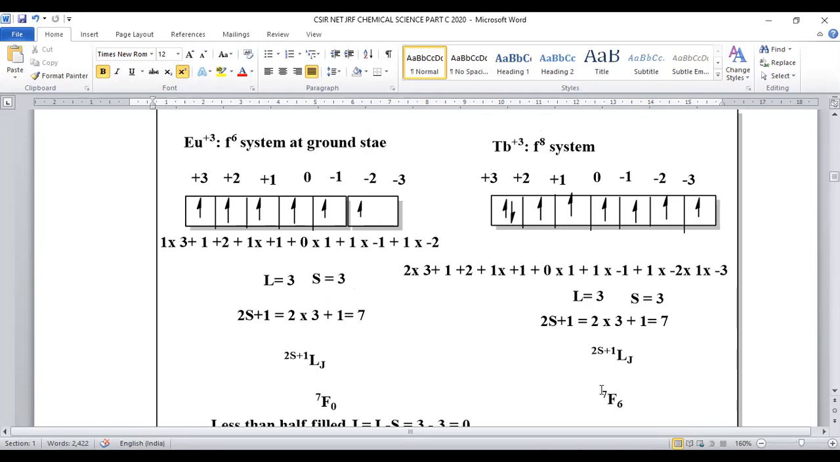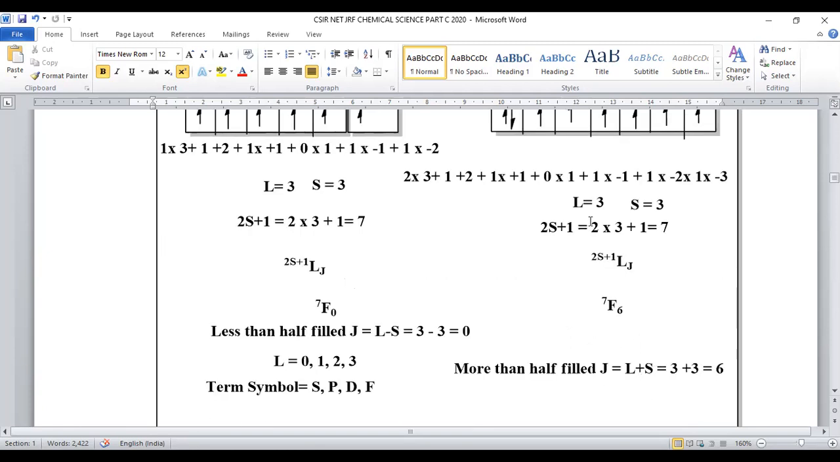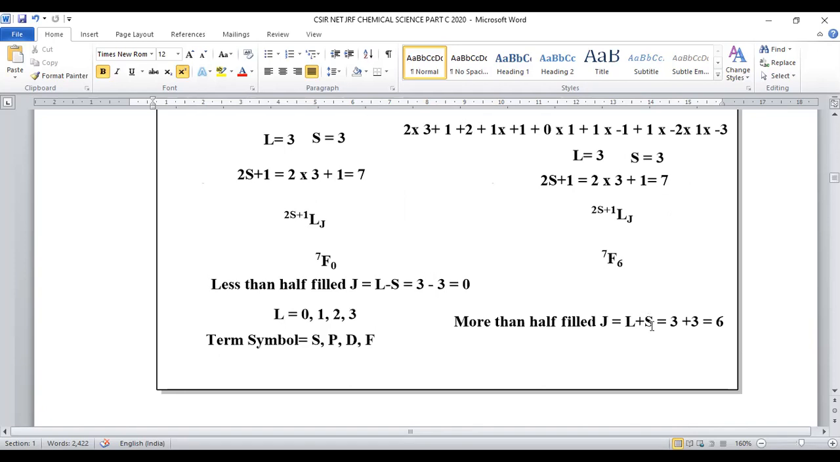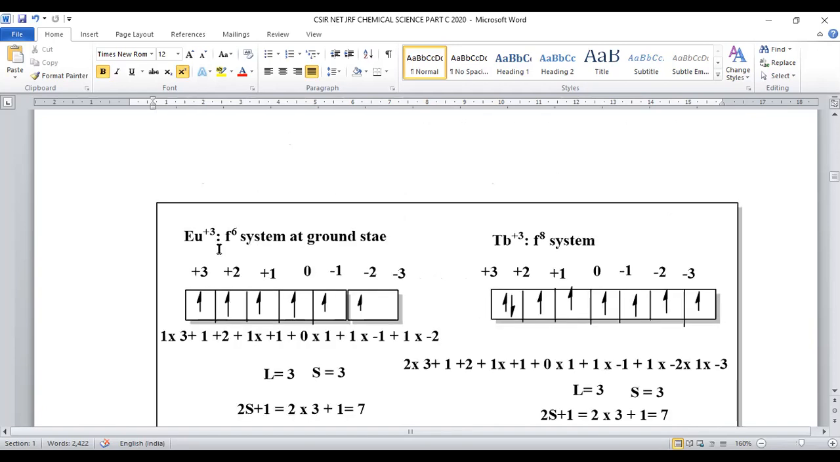So here spin multiplicity is 7, and the J value can be calculated by taking the L plus S formula, being a more than half filled electronic configuration. So L value is 3, S value is also 3, 3 plus 3 will become 6. Its term symbol will be 7F6. In this way, we can predict the ground state term symbol for europium and terbium.